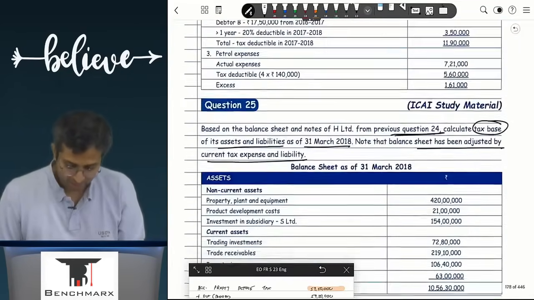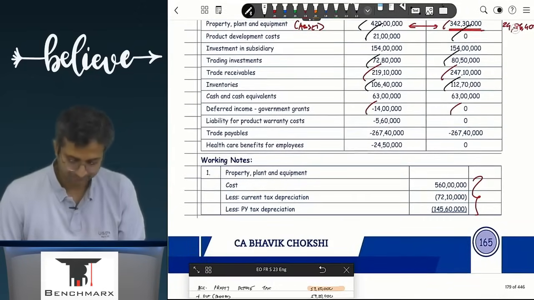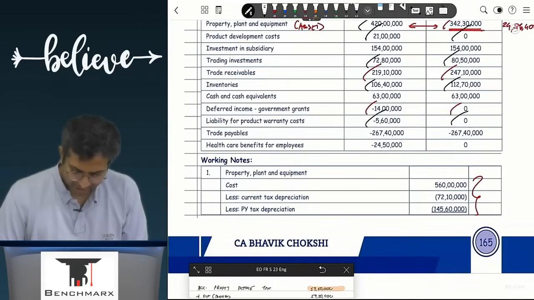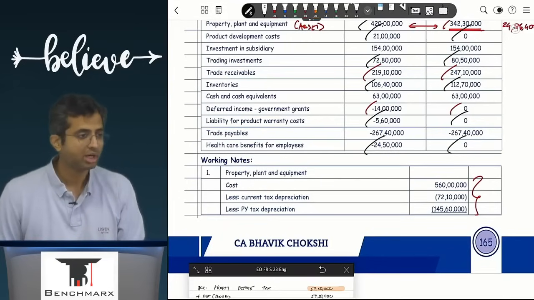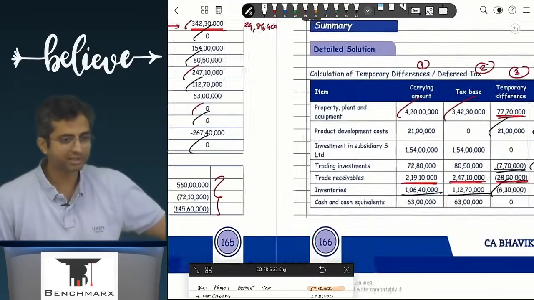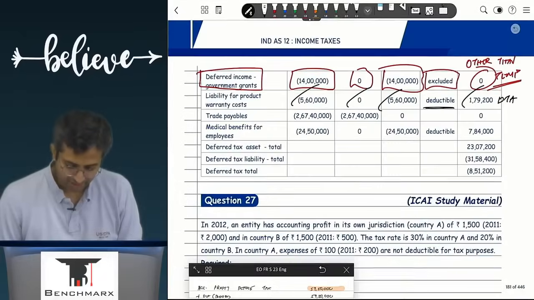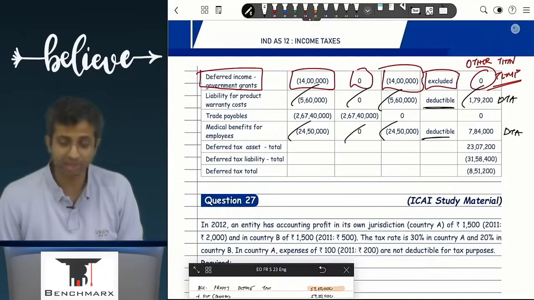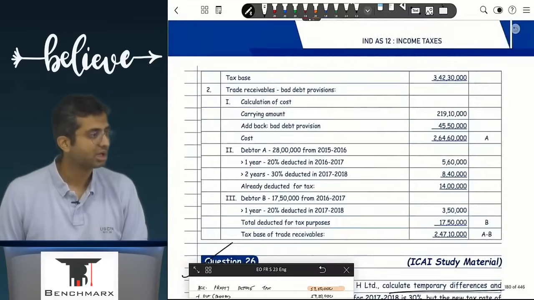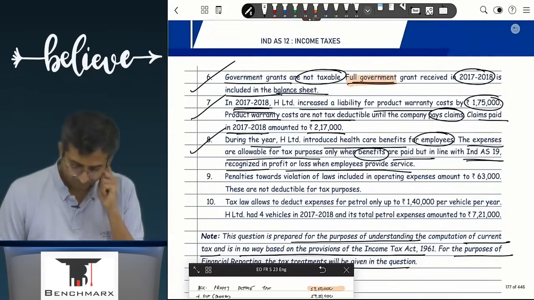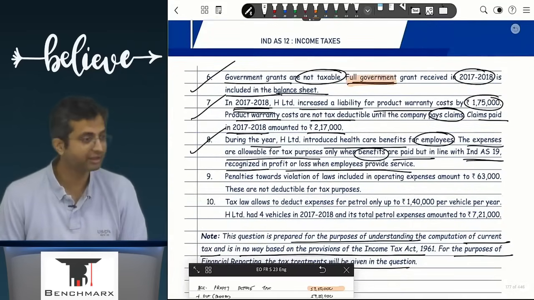So if I go to see the next question, here 560 and 0 is done. Where is this healthcare benefit? 2450 and 0. Carrying value is 2450 as per the Ind AS balance sheet. Tax base is 0. And hence if I take the difference, 2450 minus 0. This is deductible and hence here also a DTA will be created at the rate of 32%. Why is it not balancing? The question is not ending.